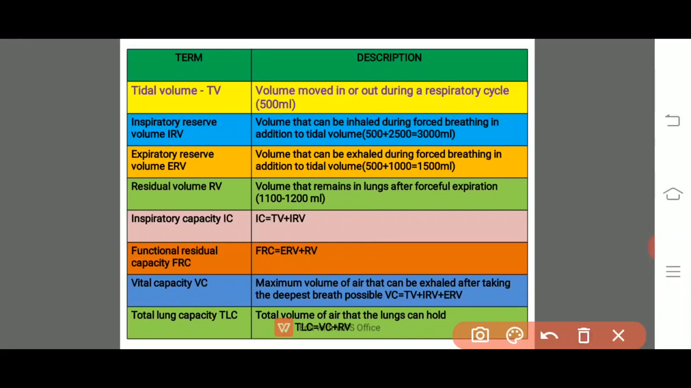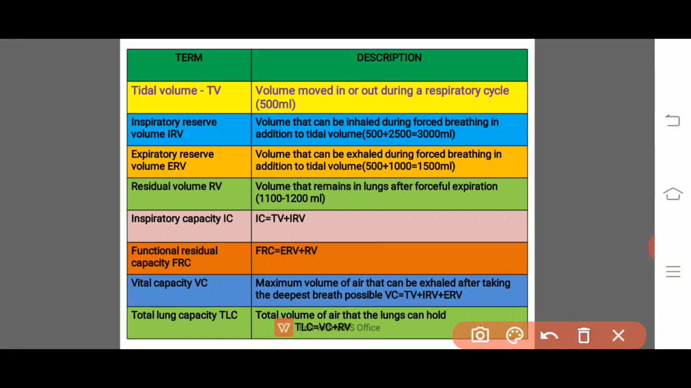And finally, the total lung capacity, the total volume of air that the lungs can hold, that is TLC, is equal to VC, vital capacity, plus residual volume. So these are the terms frequently asked in many competitive exams.